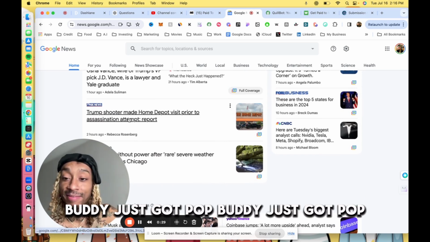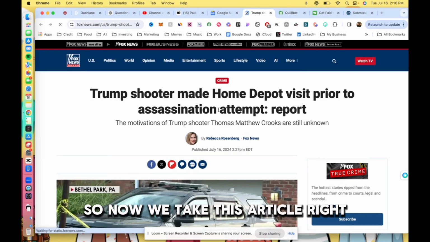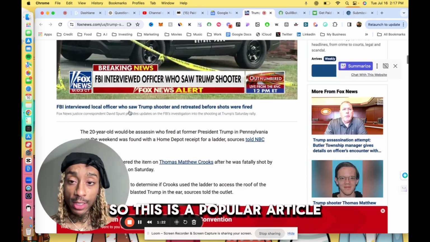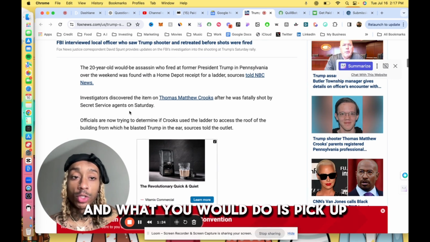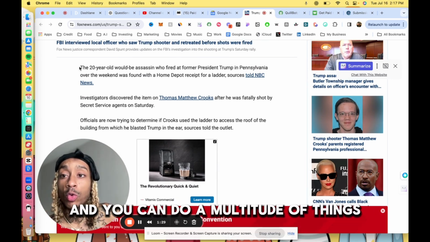Buddy just got popped. They shot at him, huh? So now we take this article, right? We have a whole article on the guy who shot at Trump. So this is a popular article, and what you would do is pick an article of your choice that you think has popularity, and you can do a multitude of things.